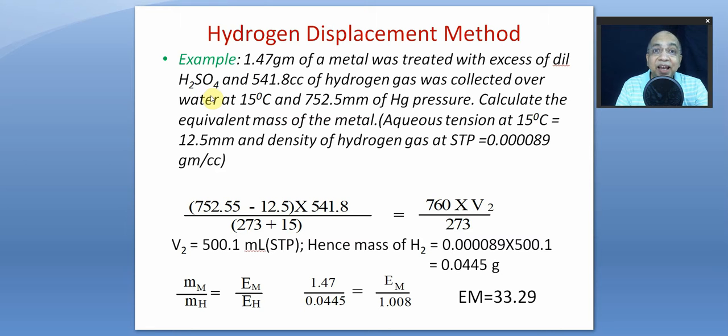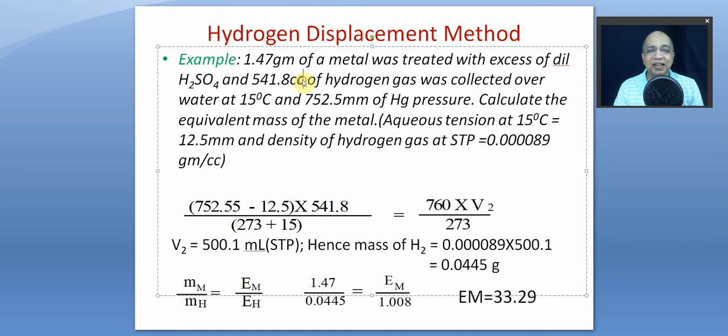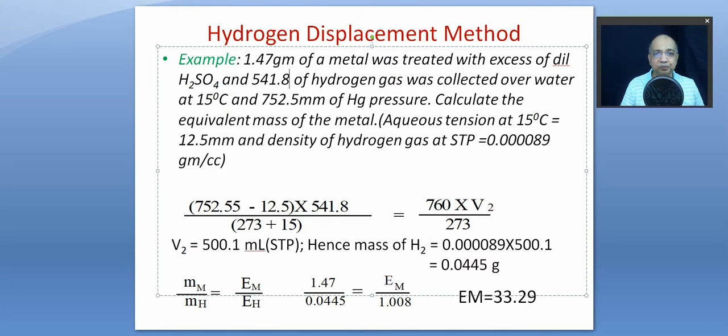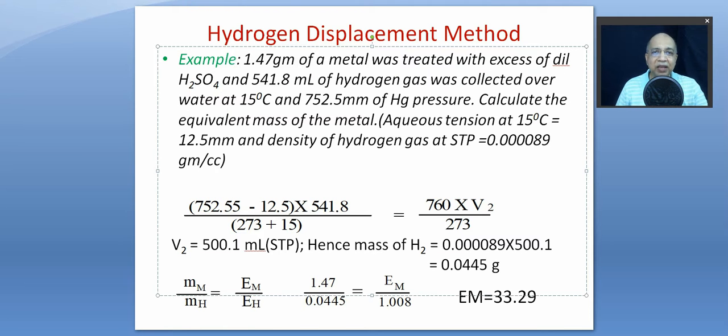You get hydrogen gas. That hydrogen was collected over water, and the volume of hydrogen gas was 541 milliliters, collected over water at this Celsius and 752.5 millimeter of mercury pressure. Calculate the equivalent mass of the metal.